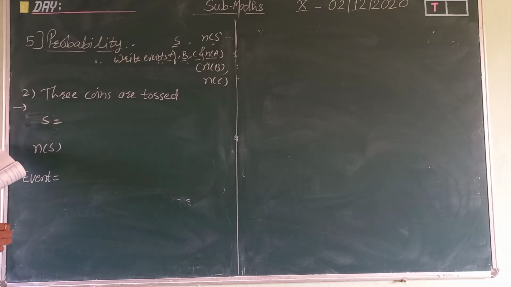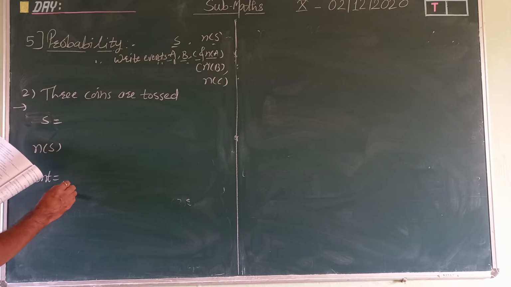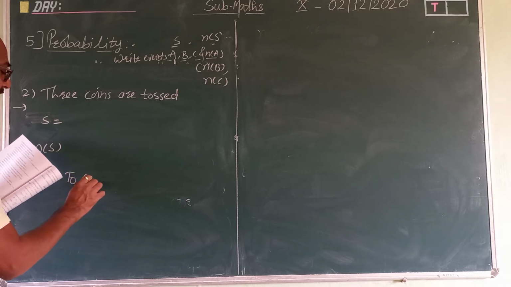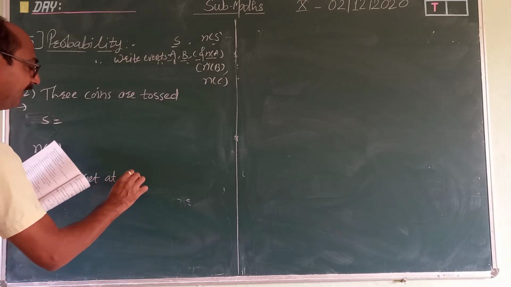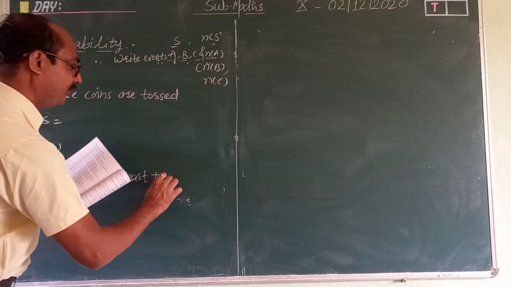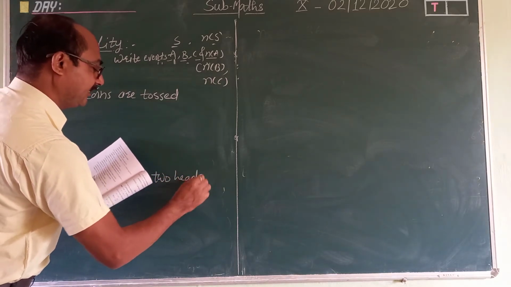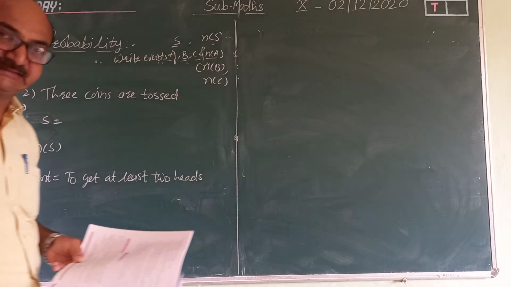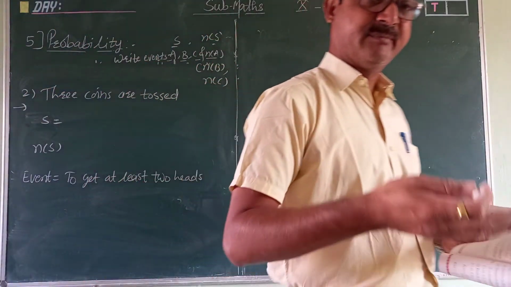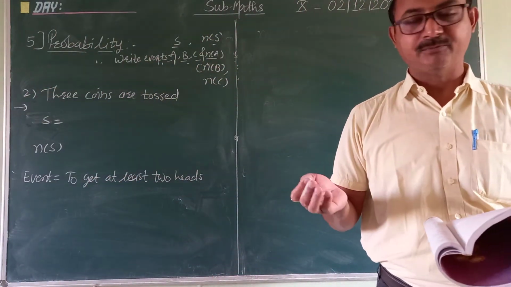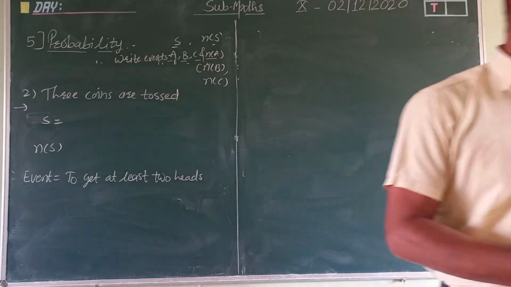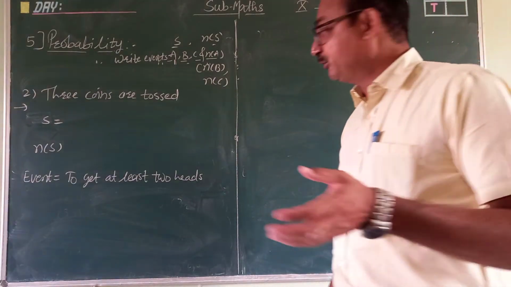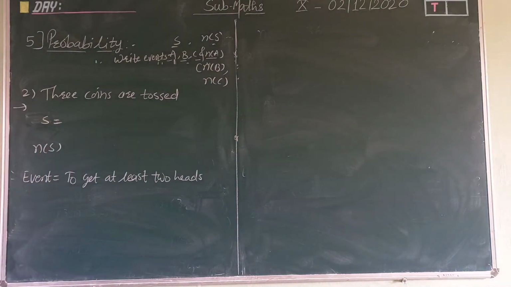Event A is what? To get at least 2 heads. Okay, at least 2 heads. At least means minimum, maximum no problem. Okay, so before that we first have to prepare the sample space.